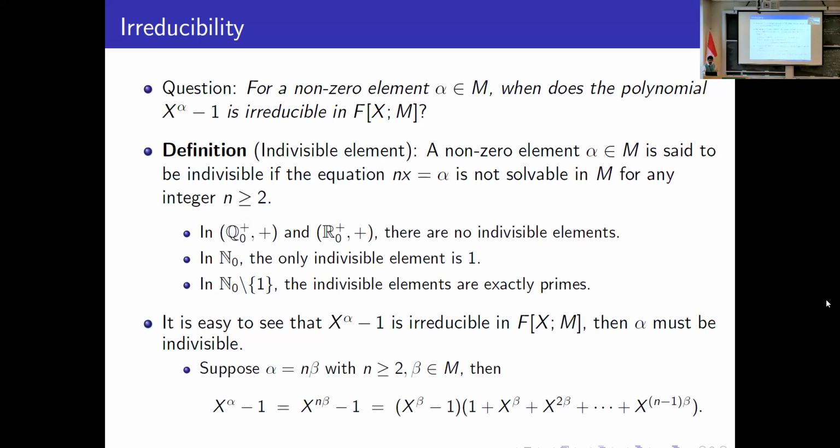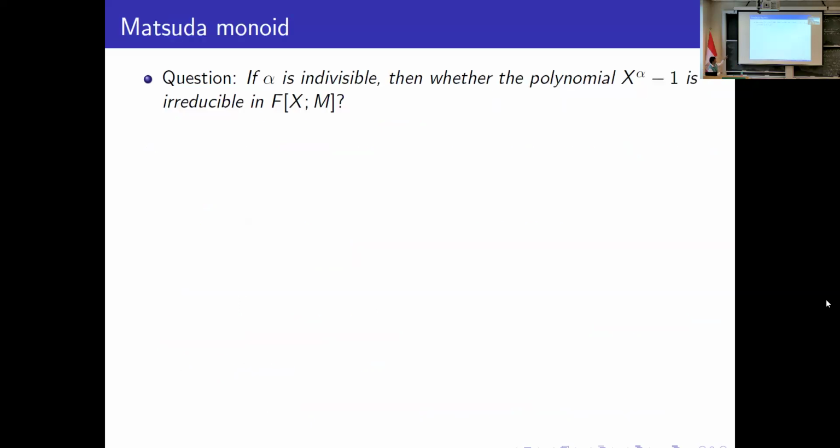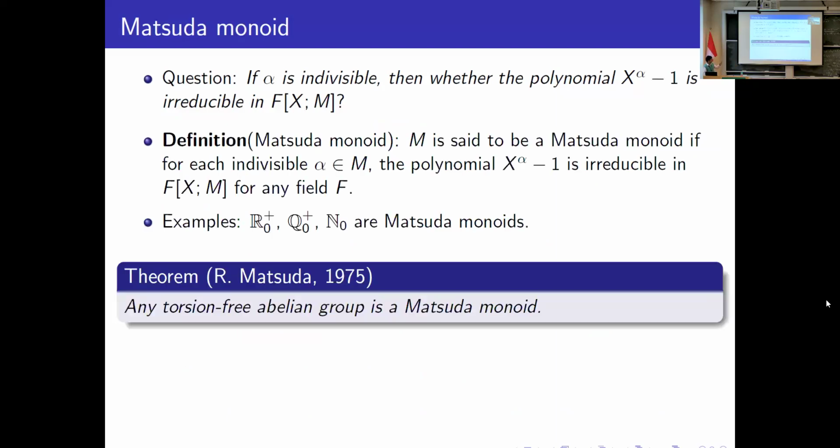So the natural question is whether the converse is true. That is, if alpha is an indivisible element in M, then is the polynomial x^alpha minus 1 irreducible in F[x; M]? Okay, and we say that M is a Matsuda monoid if the converse is true for any field F. For example, R0 plus, Q0 plus, and N0 are Matsuda monoids. In fact, in 1975, Matsuda proved that any torsion-free abelian group is a Matsuda monoid. So this gives a large class of Matsuda monoids.